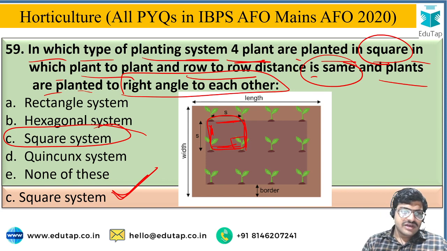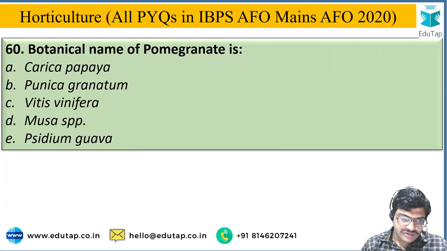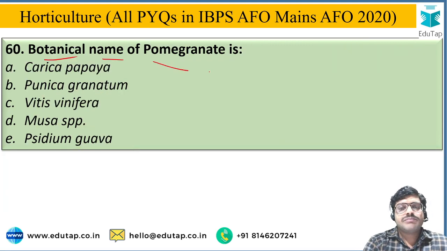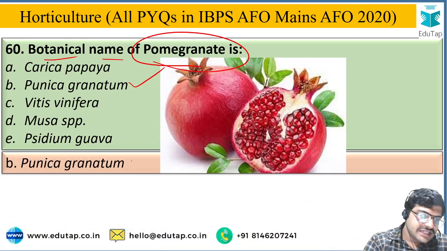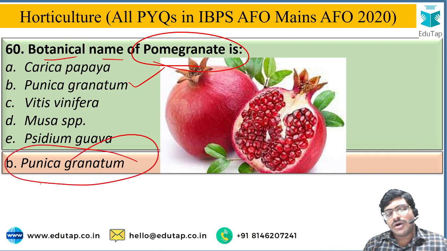So this is the square planting where the 4 plants are planted in a square. Here 1, 2, 3, 4 plants planted in a square. Next, the botanical name of pomegranate is a very easy question, and the correct answer is option B, that is Punica granatum is the botanical name of pomegranate.